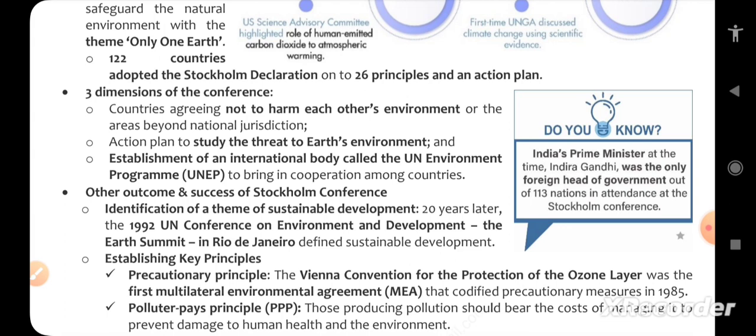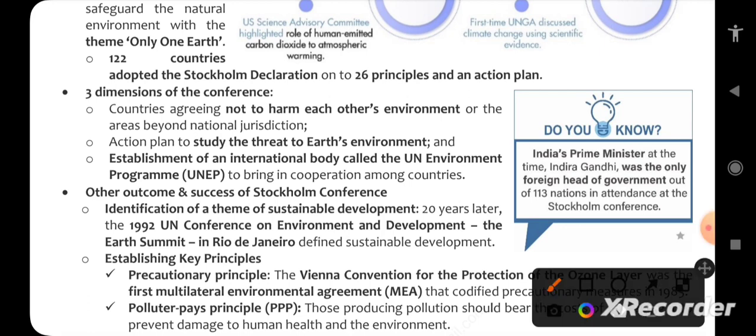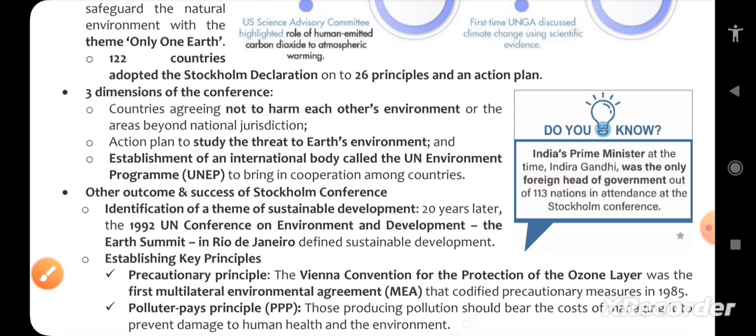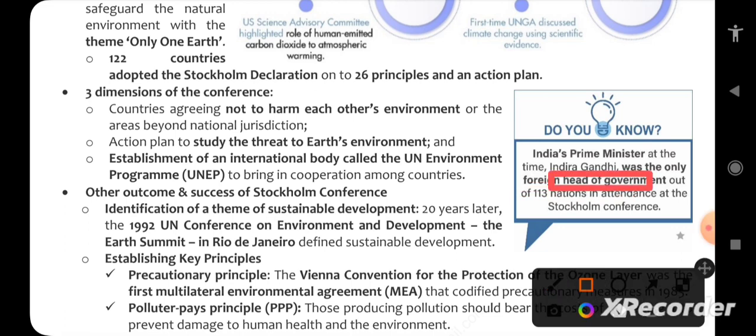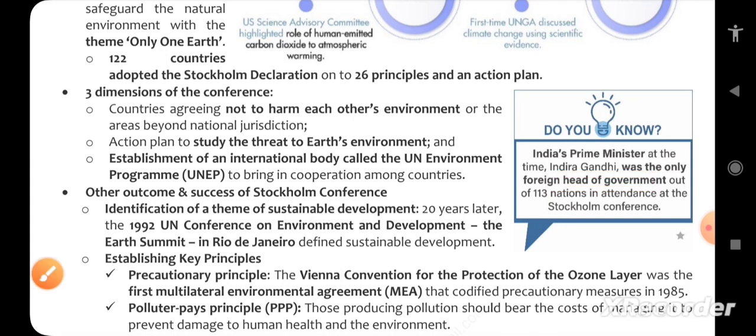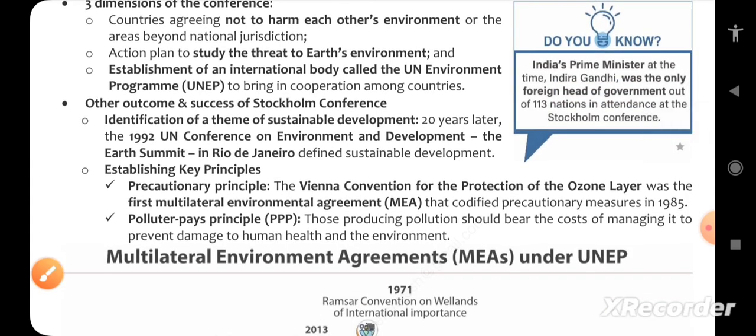Especially, the fact here is India's Prime Minister at that time, Indira Gandhi, was the only foreign head of government out of 130 nations in attendance. Okay, so the head participation happened from India during the Stockholm Conference. Other outcome and success of Stockholm Conference, as I discussed earlier, Earth Summit was also an outcome.